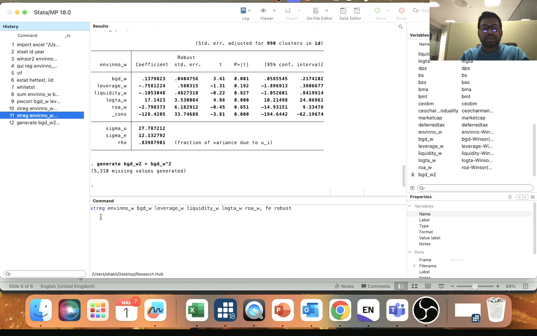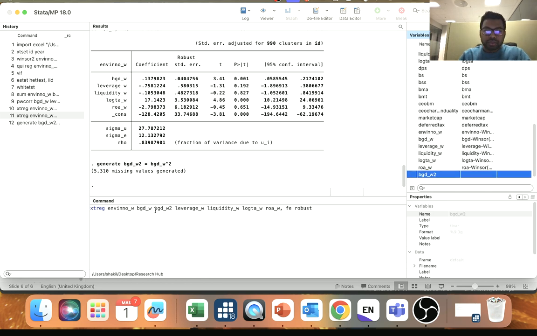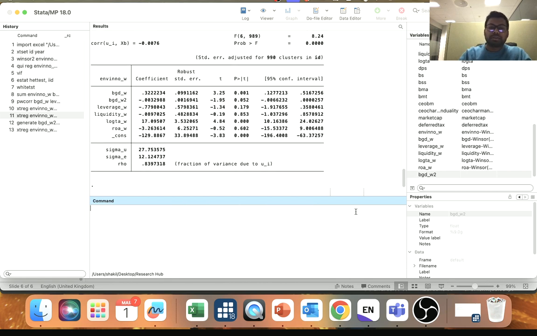So here you can see xtreg is the command for the panel regression, and then this is environmental innovation, this is board gender diversity, and these are the 4 control variables, and we use the fixed effect regression and robust function. So you just click here, and then you add this variable. So we have just added this new variable to the linear model, and then run it. So when you run it, then you'll get your non-linear regression result.